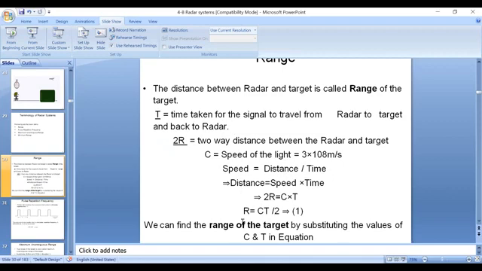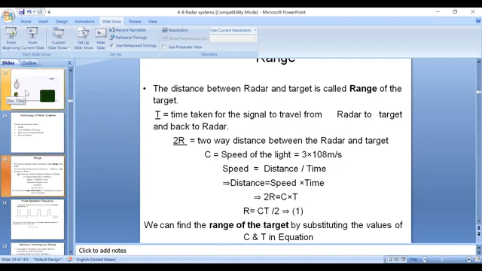From that, we derive the equation for range, which is R equals Ct by 2, where c is the speed of light and t is the time taken for the signal to travel from radar to target as well as from target to radar. This was your first equation. By using this equation, you can easily calculate the range of the target.